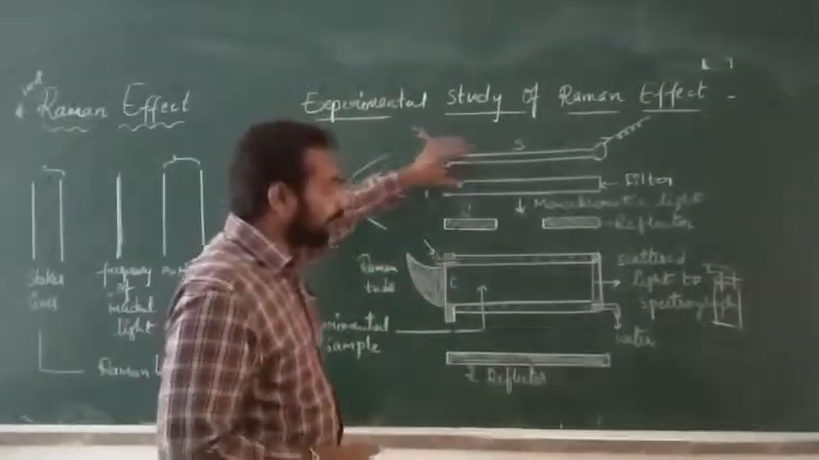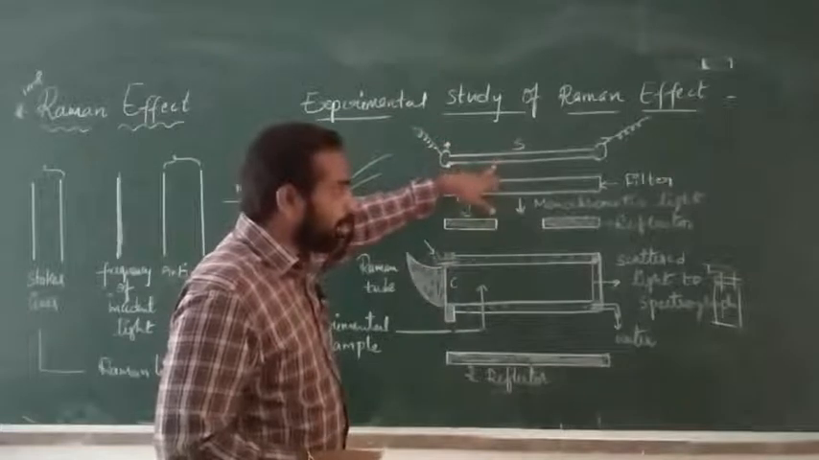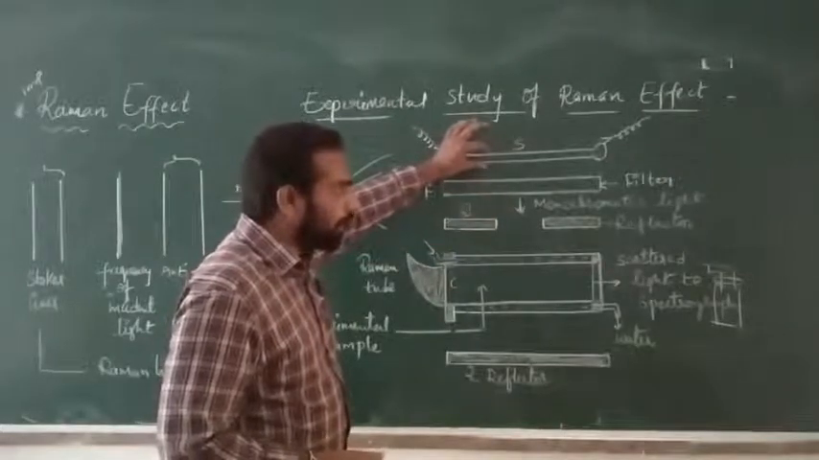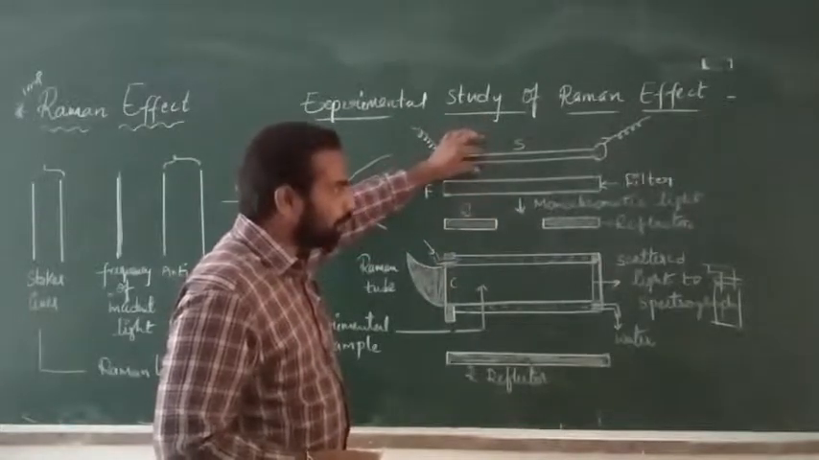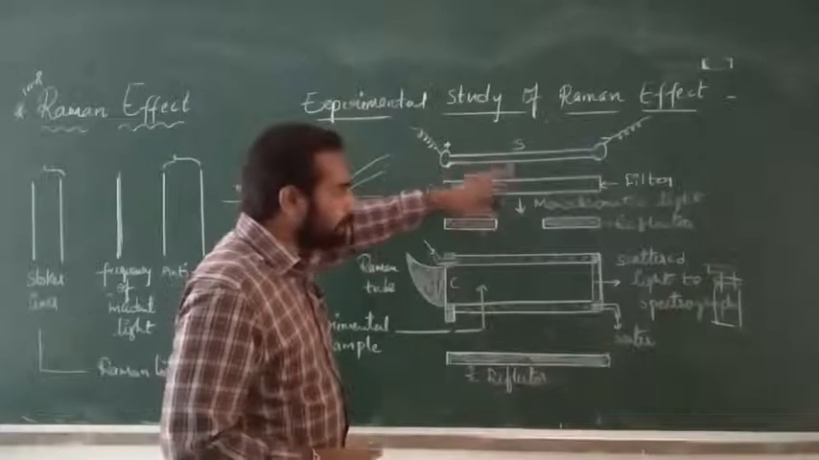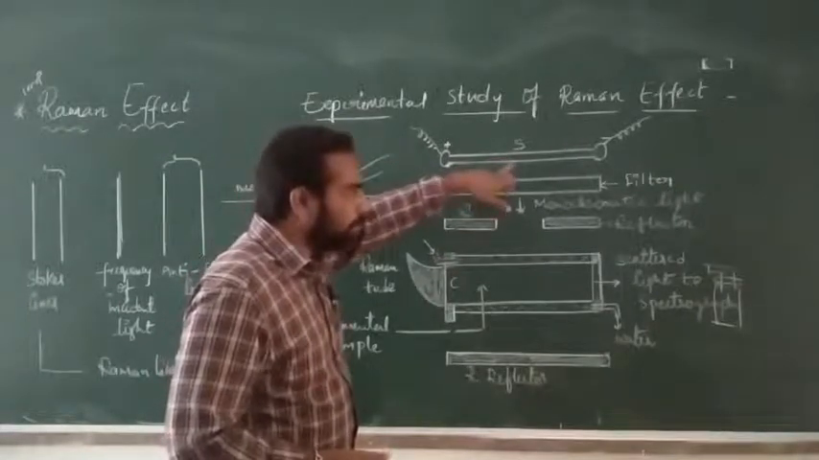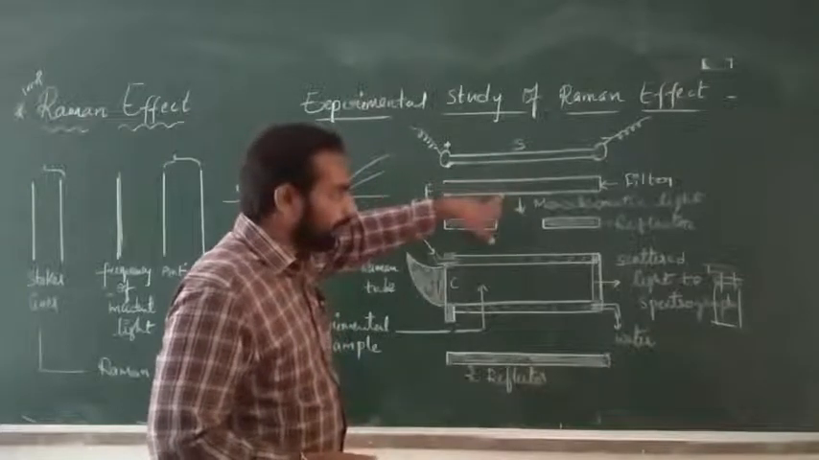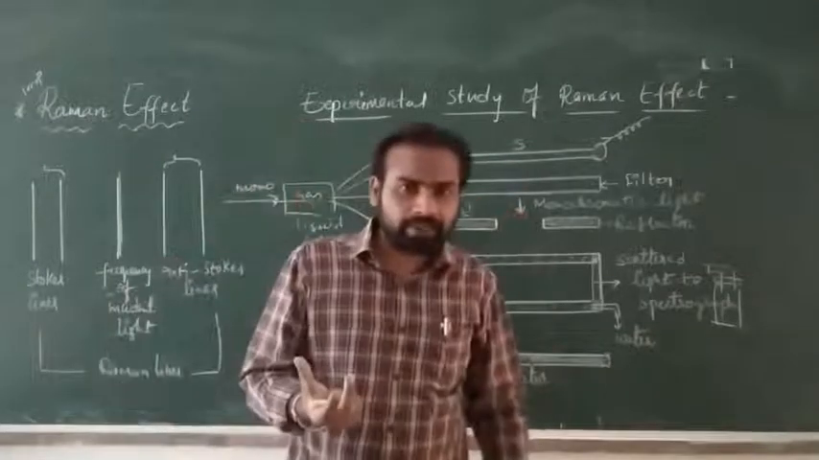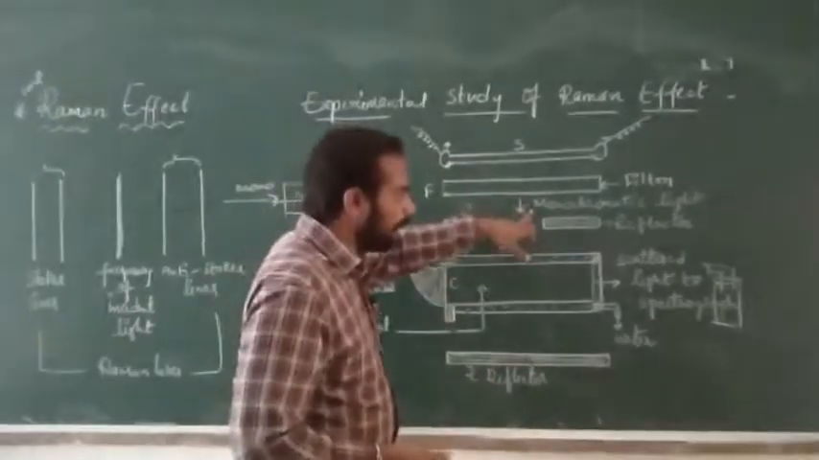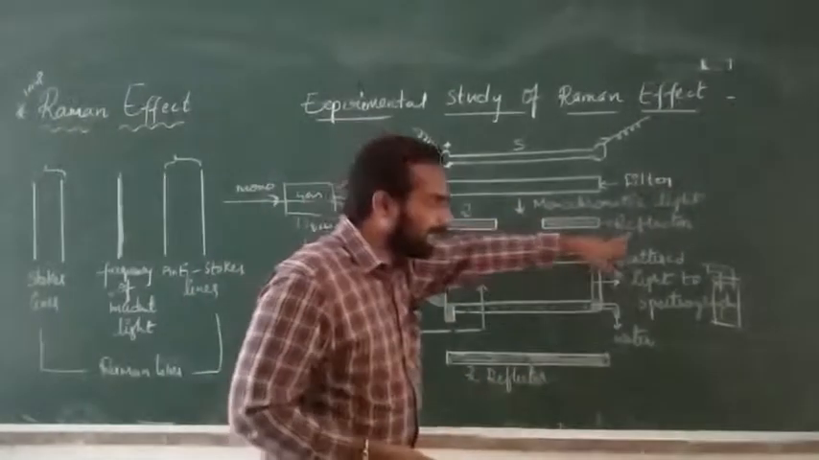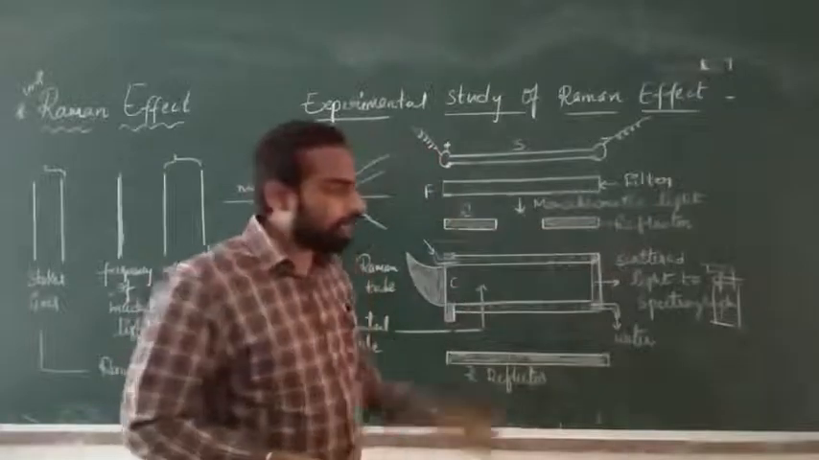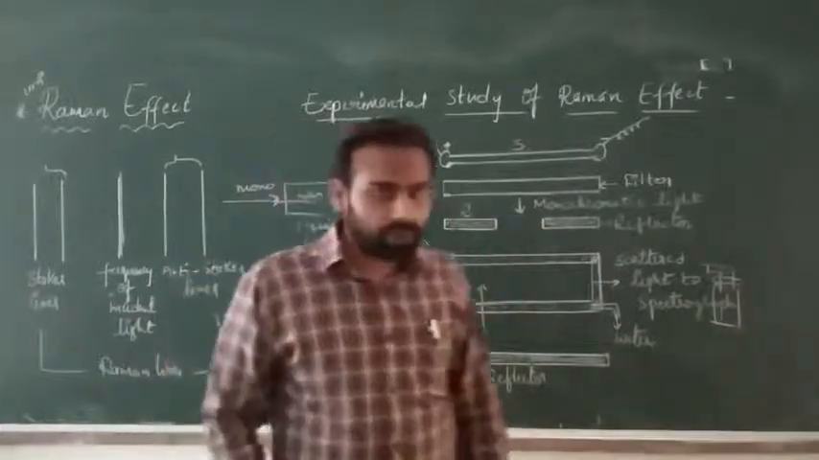The mercury lamp will provide all frequencies. Whatever light comes from the mercury lamp goes through the filter, and we will get a monochromatic light. Now the monochromatic light enters through the metallic reflector where there is a small opening, and it falls on the Raman tube.